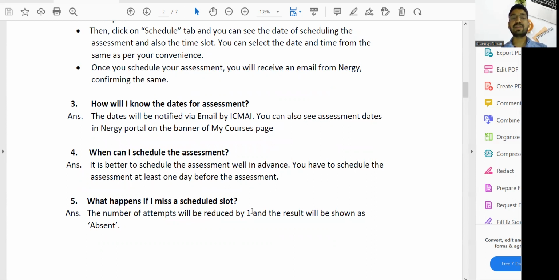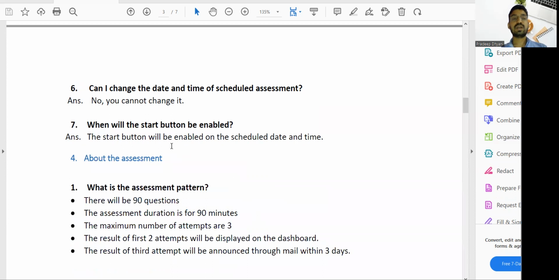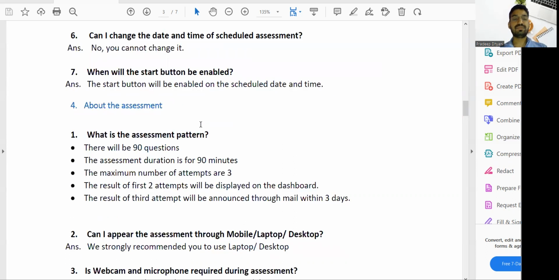What happens if I miss a schedule? One chance will be missed, and it appears that you were absent. Can I change the date and time of a scheduled assessment? The answer is no. You have to appear in the slot you booked in advance. When will the start button be enabled? At the date and time of the booked schedule.